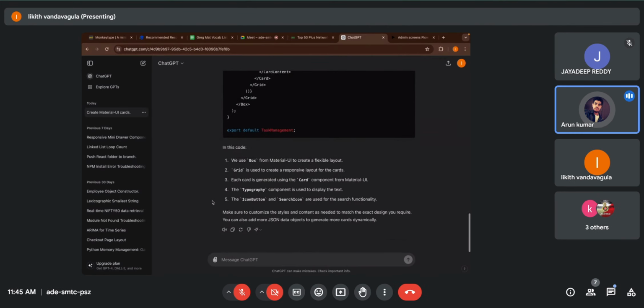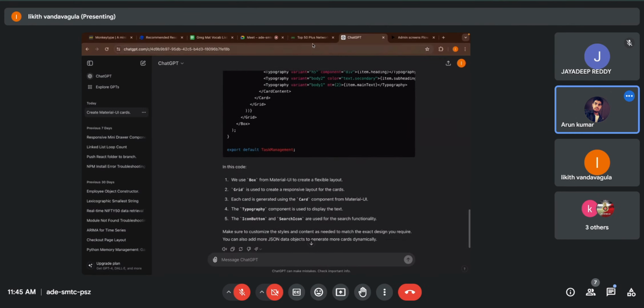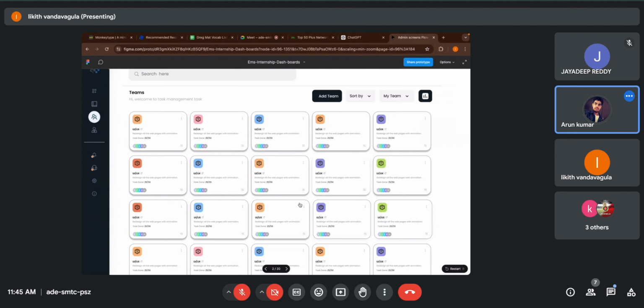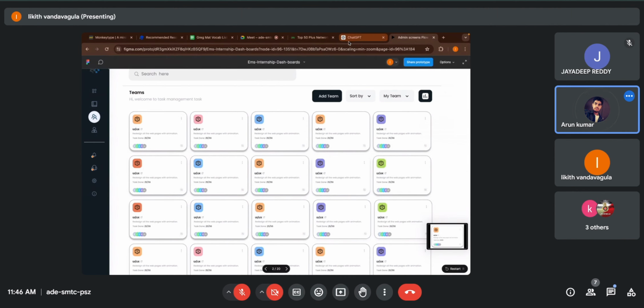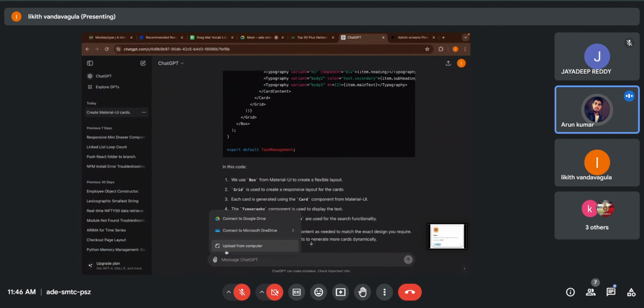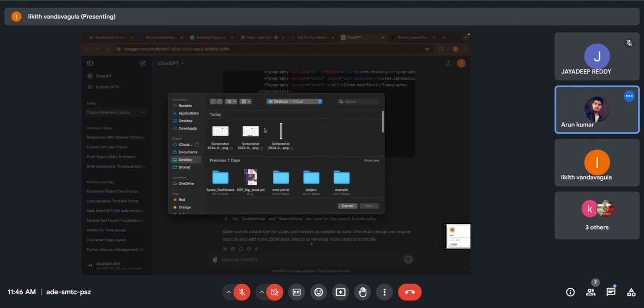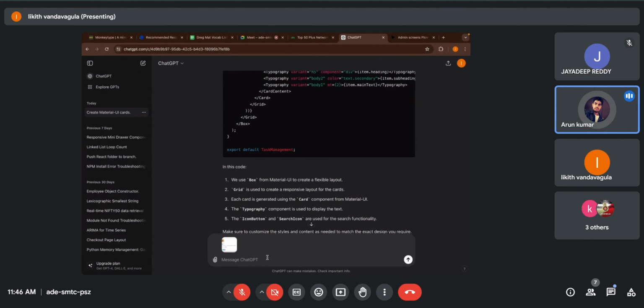To the wireframe, copy one card only. Yes, take a screenshot of one card only and paste it into ChatGPT.